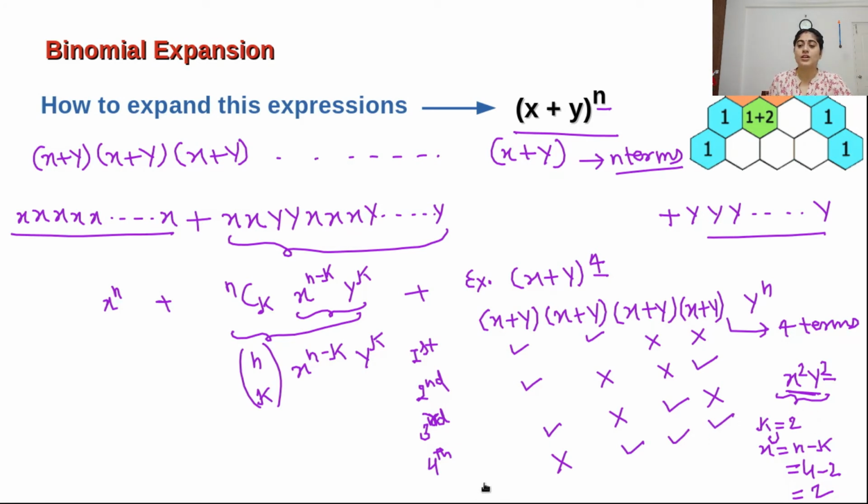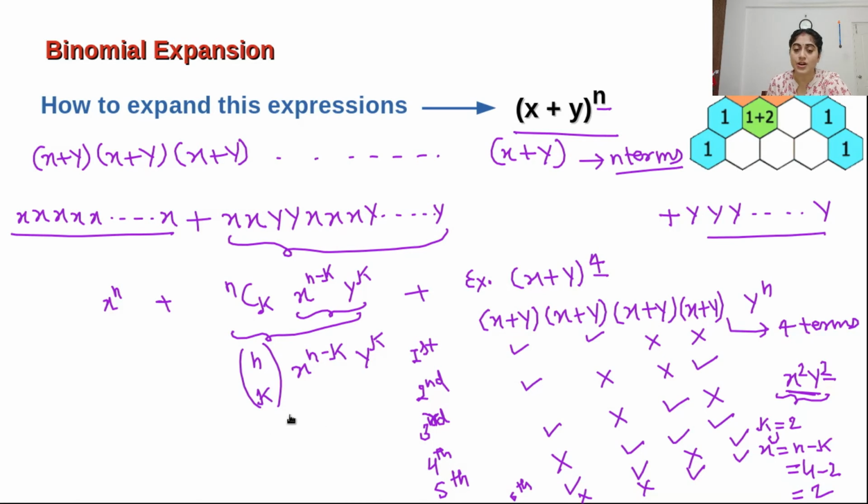There are some more ways. The fifth way will be if I am choosing from here, but here and then not here and then here. And one more way will be there, the sixth way is also possible: if I am not choosing from the first, not choosing from the second, and choosing the last 2. So there are a total of 6 ways to make this type of combination.